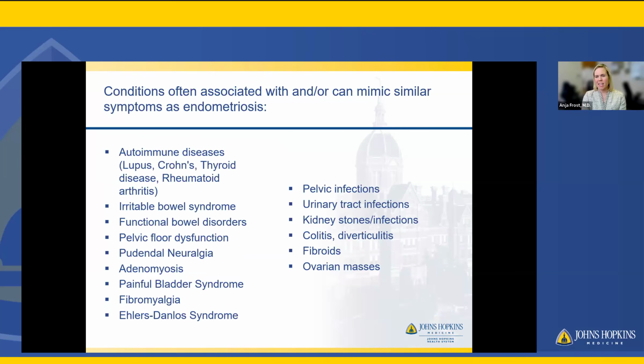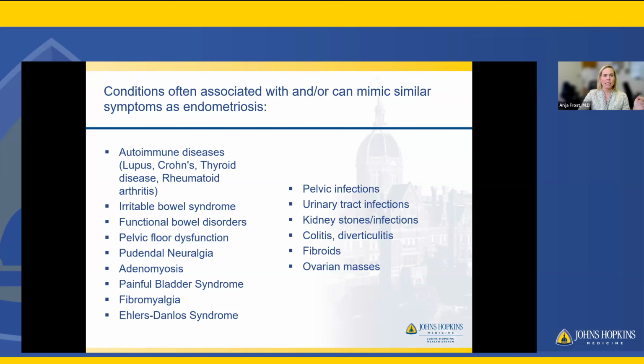So, looking at conditions that we can see in conjunction in patients with endometriosis. Now, there has been more data that has emerged recently that links a lot of additional conditions to that of endometriosis. Now, which causes what, or are they more related from an autoimmune nature of the disease process? We don't know, but we do know that having endometriosis can put individuals at greater risk of other conditions. Now, this list on the left again, is not completely comprehensive, but is a list of conditions that we do see more frequently in patients affected by endometriosis.